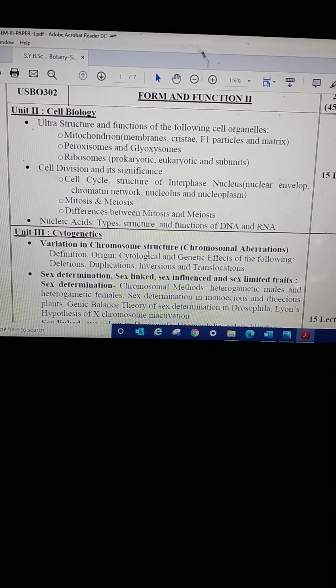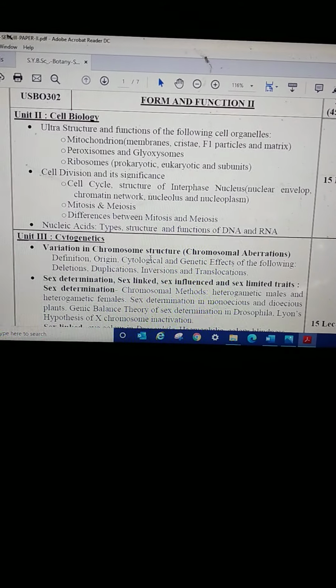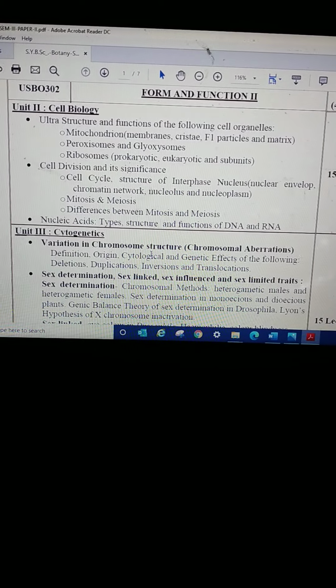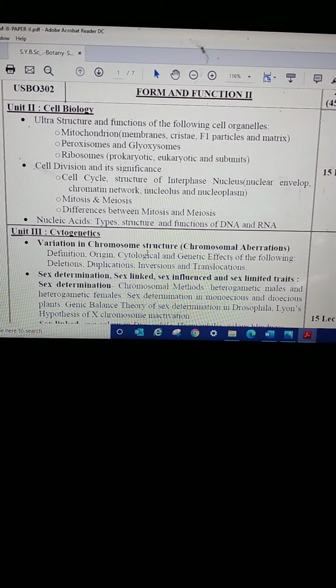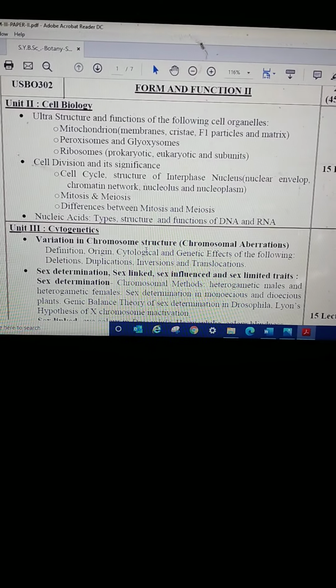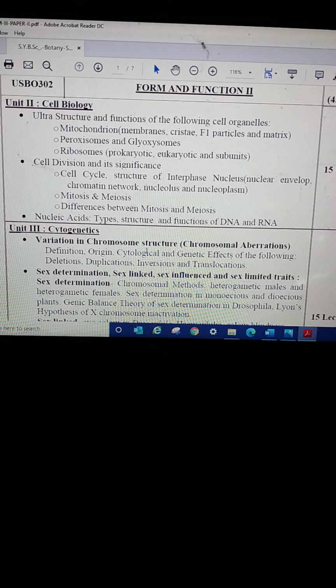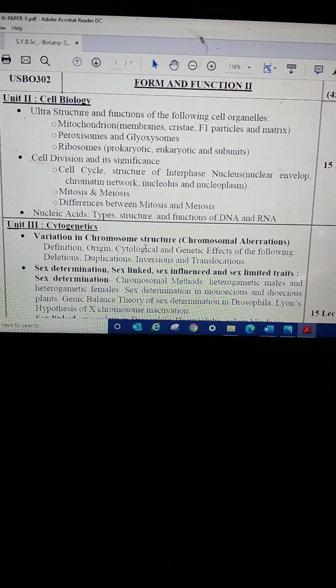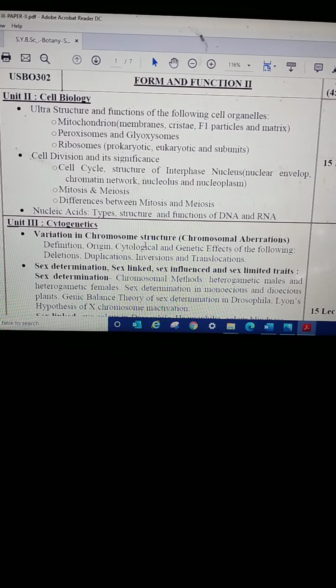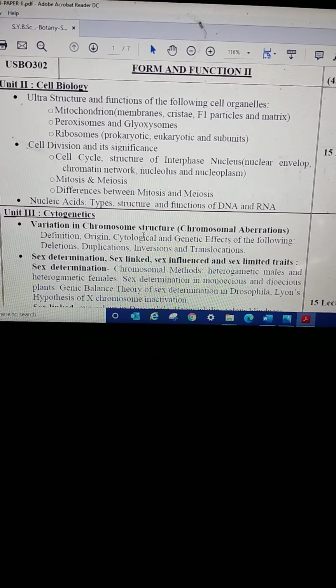First of all, note down the syllabus. In unit first, cell biology, there are three parts. First part is on ultrastructure and functions of cell organelles. In that, mitochondria, peroxisomes, glyoxisomes and ribosomes are studied.